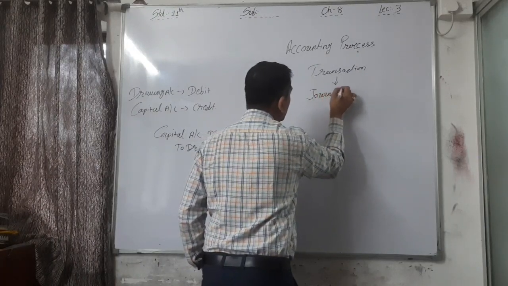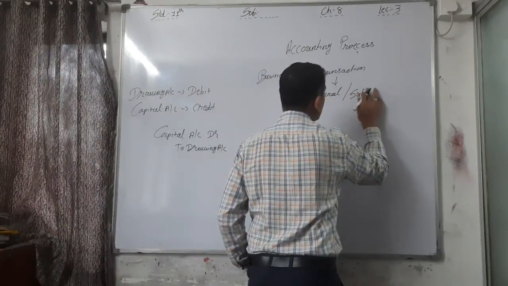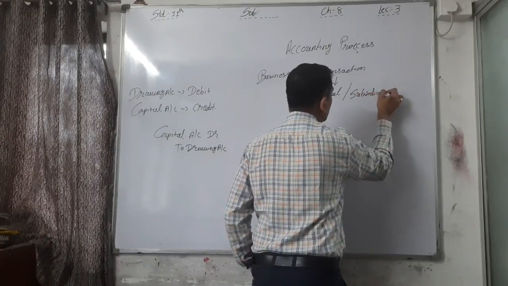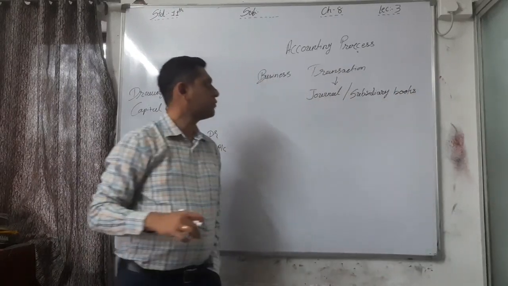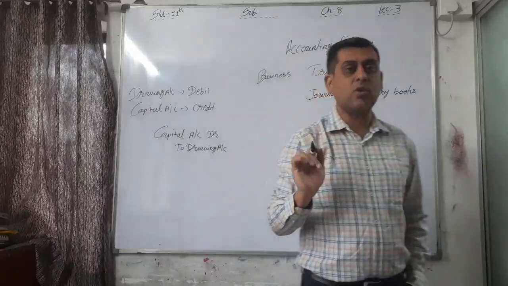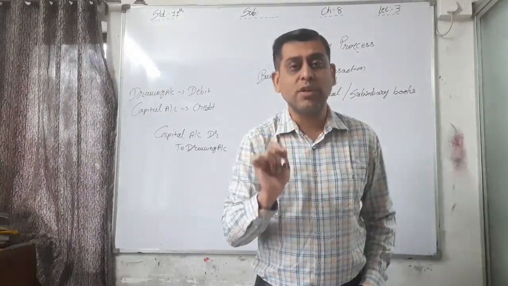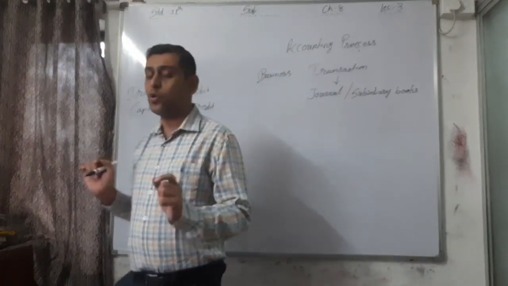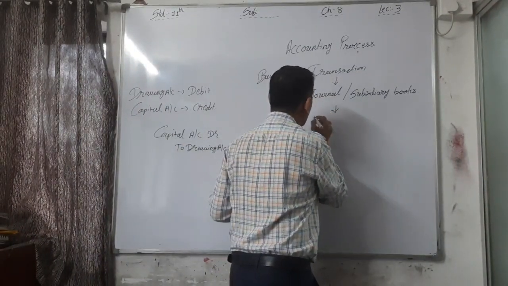journal or in subsidiary books. If you have only kept a journal, then you have to record it in a journal, or if you are keeping subsidiary books, then you have to record those transactions in the subsidiary books. Okay, now what? Again, after that you have to find out the balance.